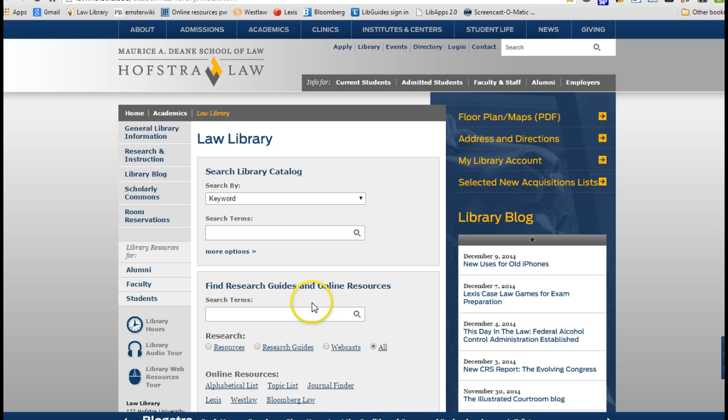Here it is. This is a link to the Hofstra Law Library homepage, in which we provide you some boxes in which to search the catalog. You can start with a keyword search, which is certainly a fine way to start, but I'm going to show you a trick that I like to use. I call it the "let's get lucky, we hope" trick.